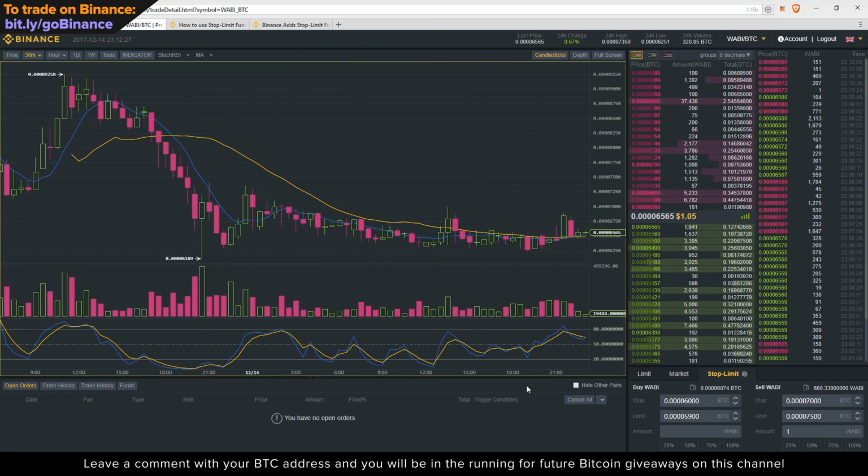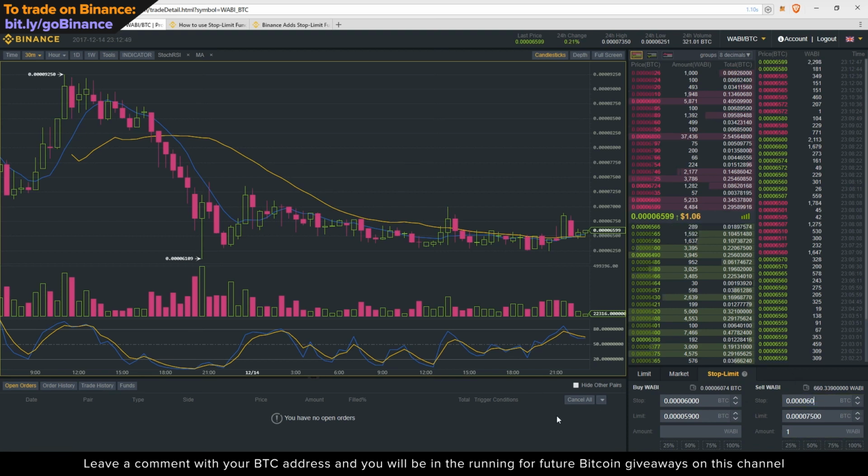Now, there's not too much to explain now. I want to quickly glaze over the difference between a stop loss and a stop limit. Okay, stop loss is talked about a lot in cryptocurrency, like I said. A stop limit we've just gone over. A stop loss basically means that if your stop price is reached, let's say I'm putting a stop loss, let's put my stop at 6,000 sats, right? So that means if the price falls down to 6,000 and I've got a stop loss on, once the price reaches my stop, it's going to automatically sell at the market price or at the best available market price on the market. So that's different because you don't have the limit.